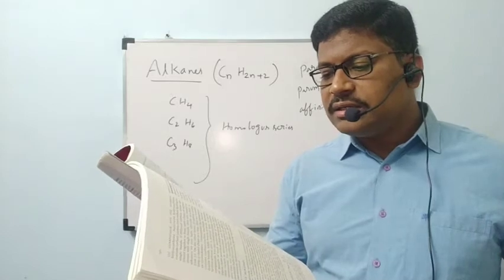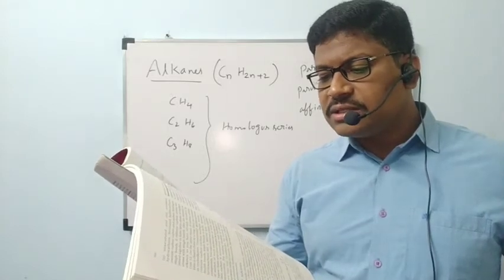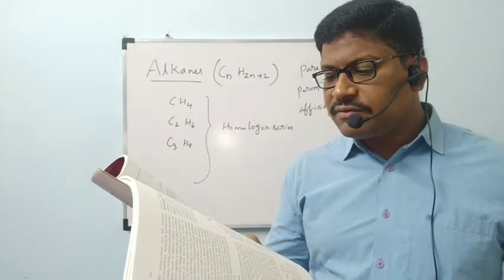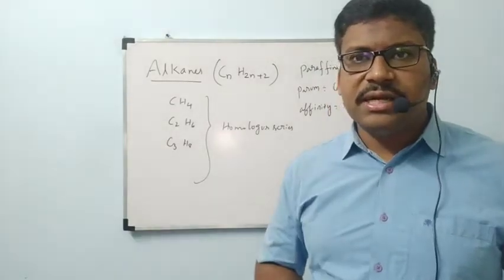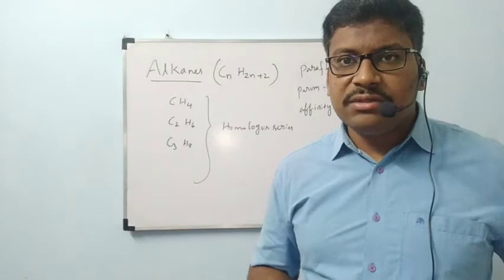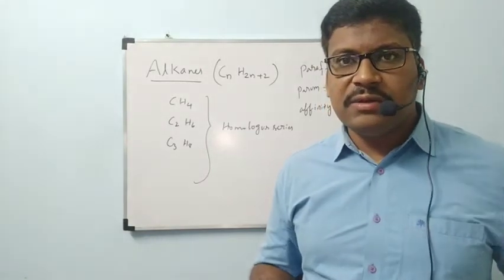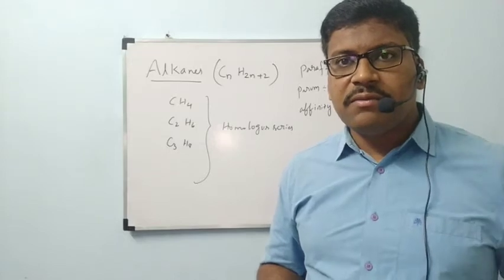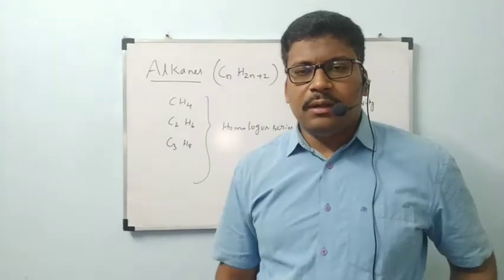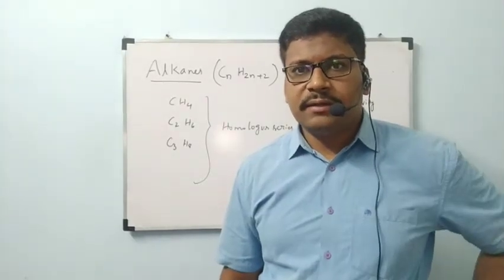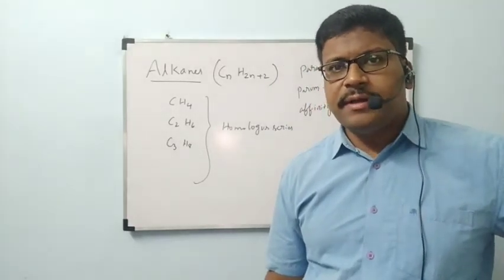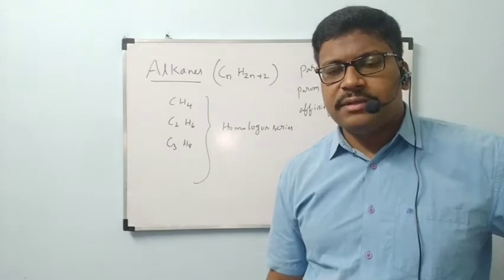You have already read that C-C and C-H sigma bonds are formed by head-on overlap of sp3 hybrid orbitals of carbon and 1s orbitals of hydrogen atoms. In what way the carbon and hydrogen bond is formed in alkanes, we have already seen. Carbon-carbon bond is formed by the overlapping of an sp3 hybrid orbital of carbon and an sp3 hybrid orbital of another carbon.